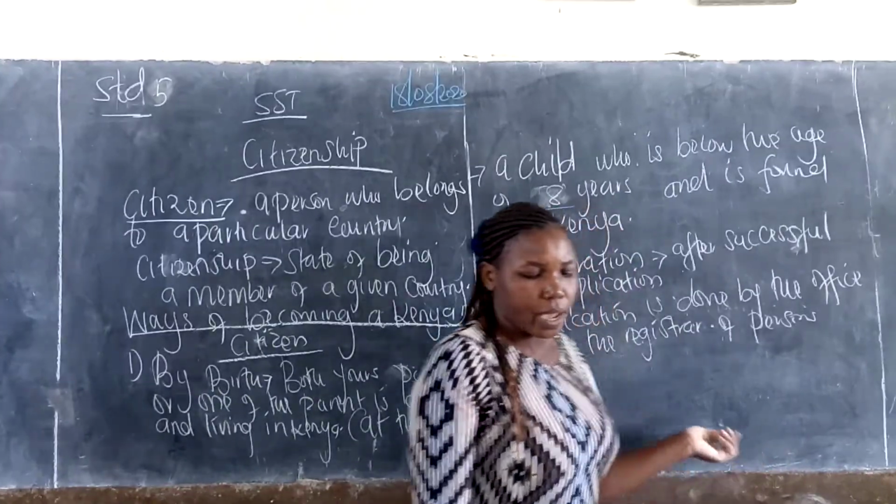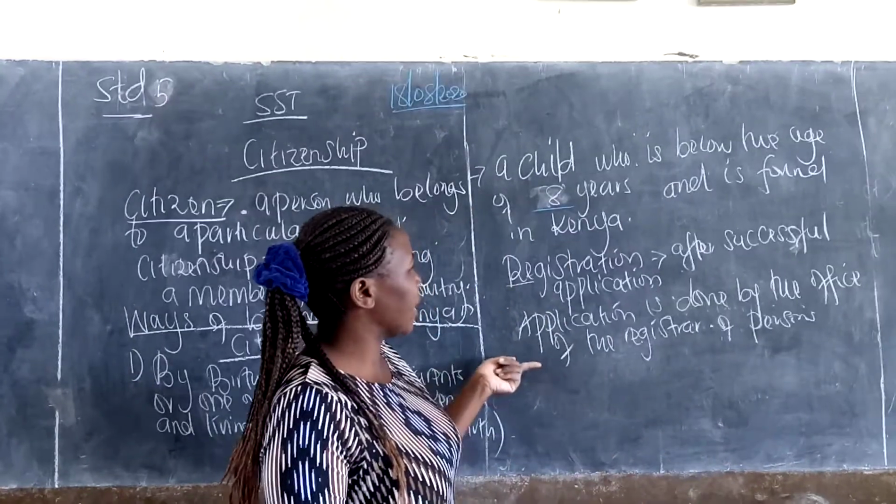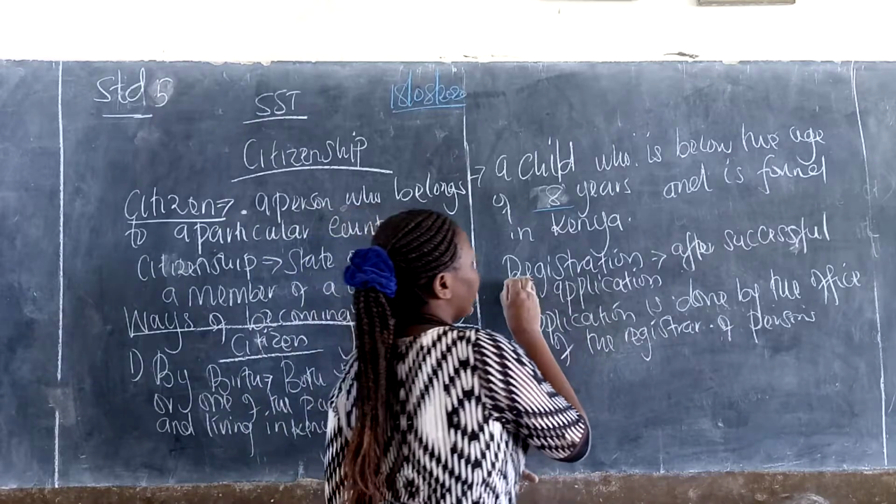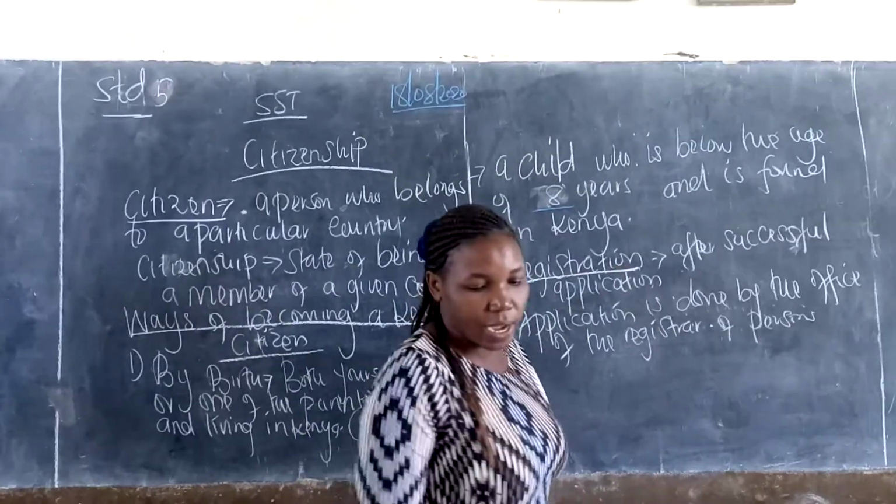Here is when a person automatically becomes a Kenyan citizen by registration after application.